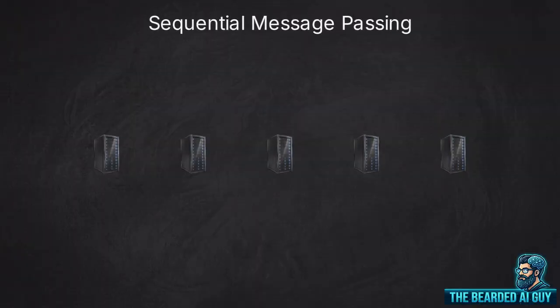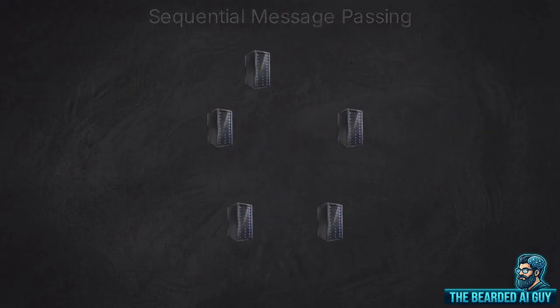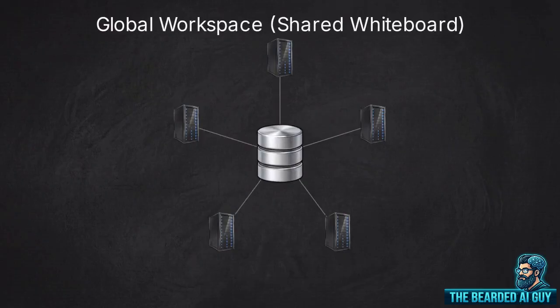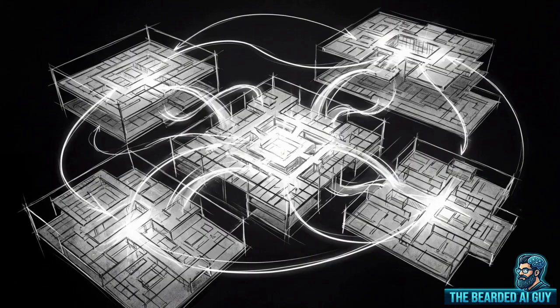Think of current agents as a sequential group chat where everyone replies one by one. The proposed workspace model operates like a shared whiteboard. Every specialist looks at the problem simultaneously, but they only write on the board when they hold the specific data point required to advance the solution. Let's translate that into system architecture.